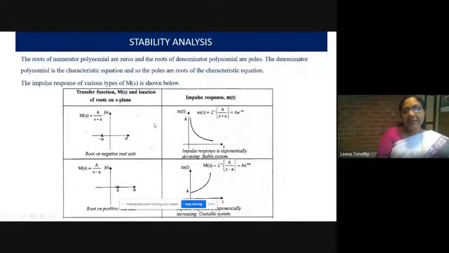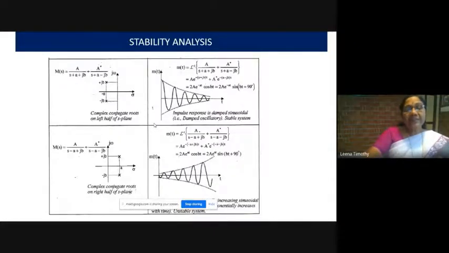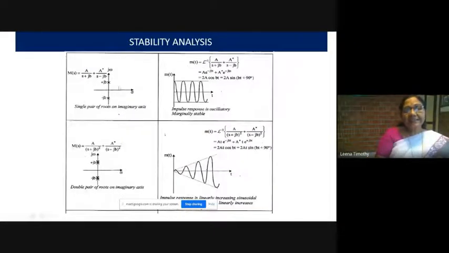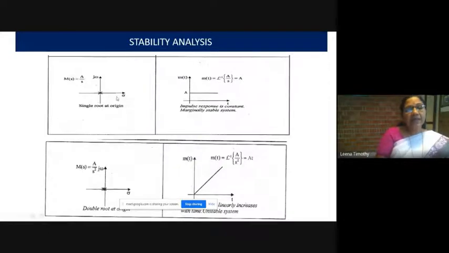And if the roots are on the imaginary axis, the system is marginally stable. And if there are multiple poles at the imaginary axis, then the system is unstable. Similarly, if there is a pole at the origin, the system is marginally stable. A double pole at the origin, the system is unstable.